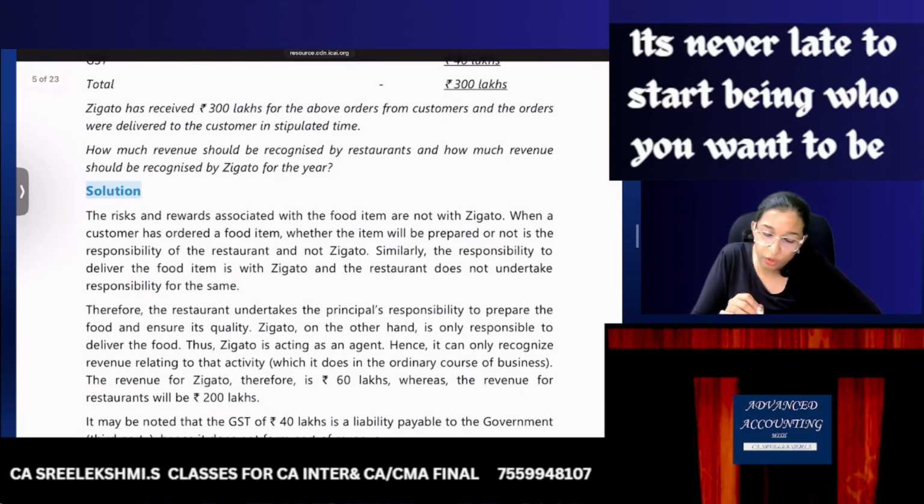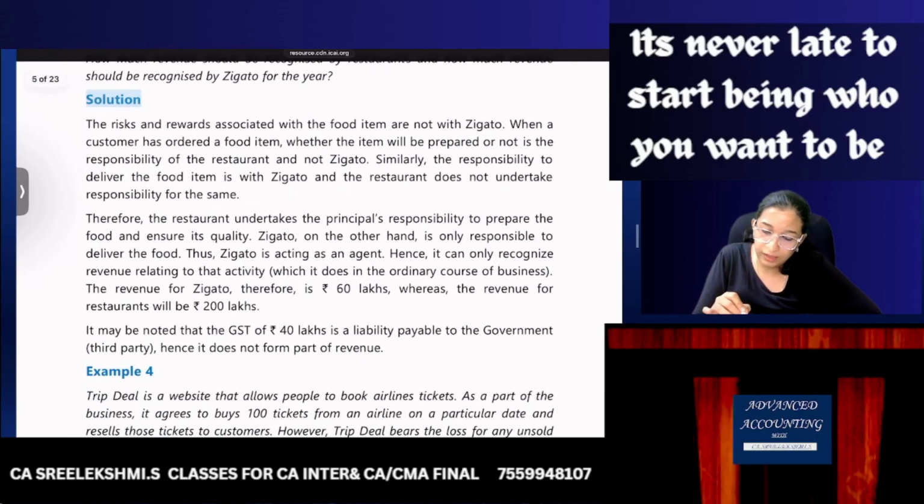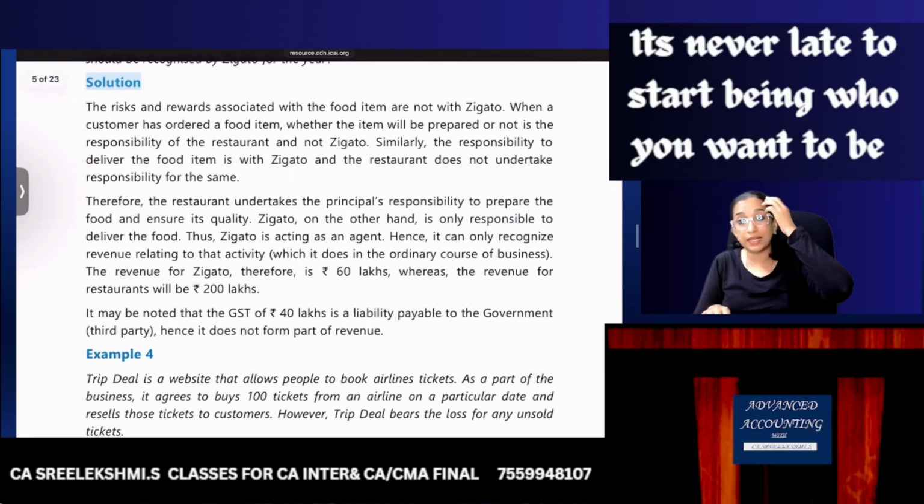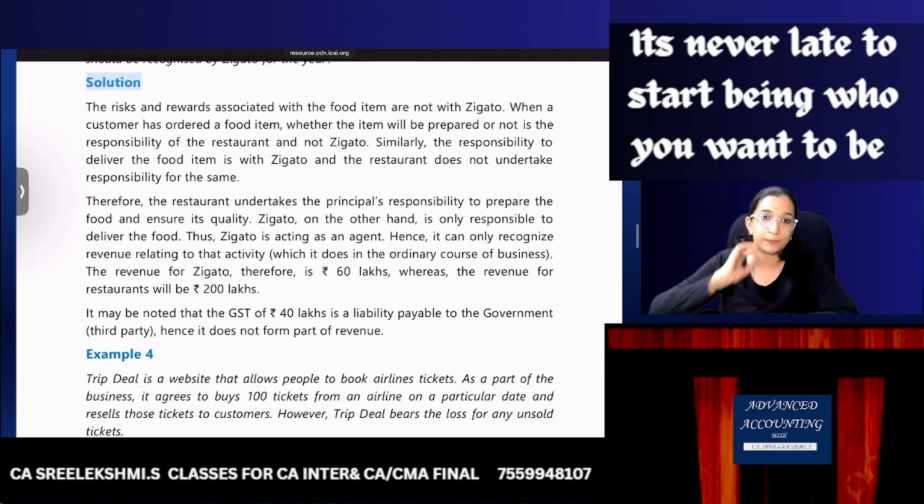The risk and reward associated with the food item are not with Zomato. The customer has ordered food. Okay, fine. The restaurant should get the money. Hence Zomato should recognize only its own revenue, which is only 60 lakhs. Revenue for the restaurant is 200 lakhs. And GST is a liability to be paid to the government. Okay.